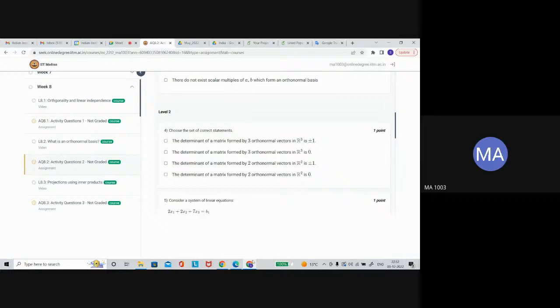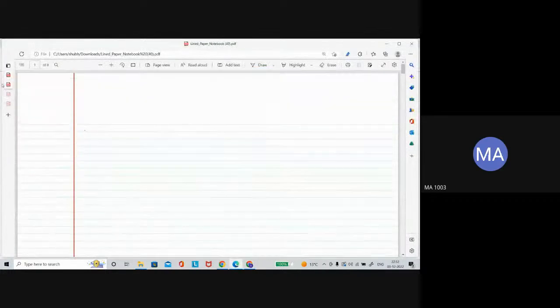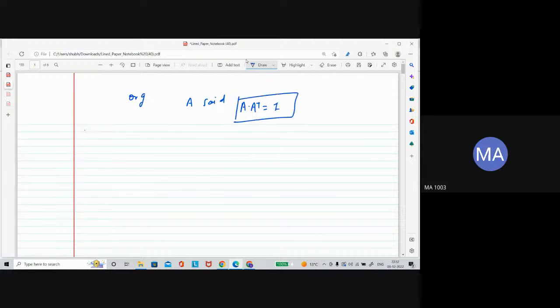A matrix A is said to be an orthogonal matrix if A into A transpose equals the identity matrix. This is the definition of an orthogonal matrix.